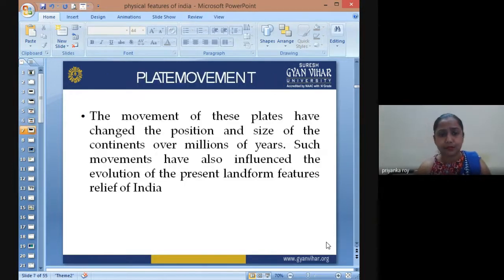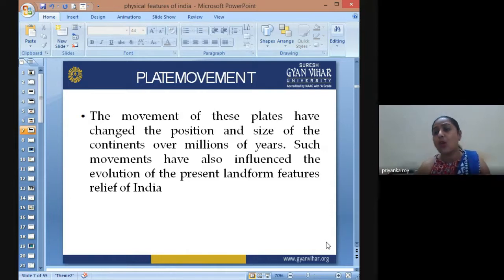Now, the movement of these plates has changed the position and the size of the continents over millions of years. So the Earth's plates, the continent size and the shape are constantly changing over millions of years. There was a time when our world had a huge landmass which was called Pangea. Slowly, because of these plate movements, it started disintegrating and going into places like what we have today: the American continents, African continent, and Eurasian continent.